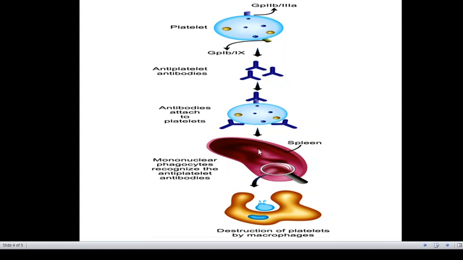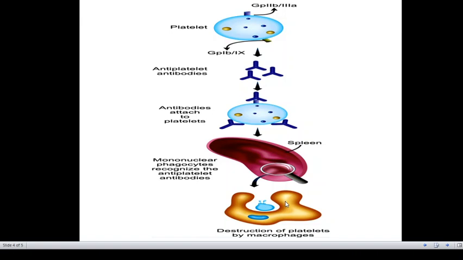They go to the spleen. Mononuclear phagocytes recognize the antiplatelet antibodies here in the spleen, and destruction of platelets by macrophages happens here. So that is how platelets are destroyed and thrombocytopenia occurs.